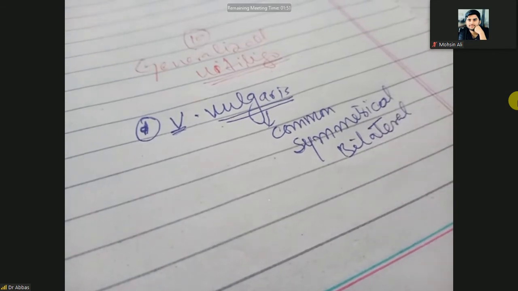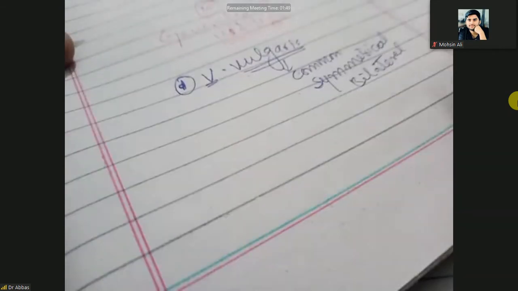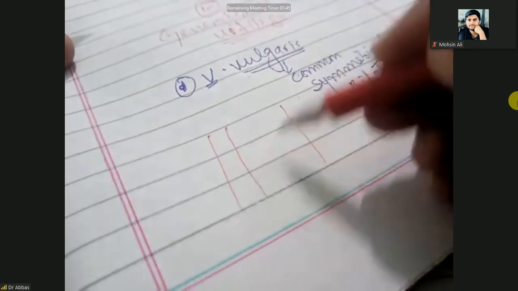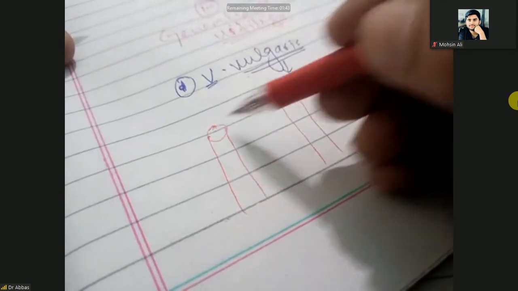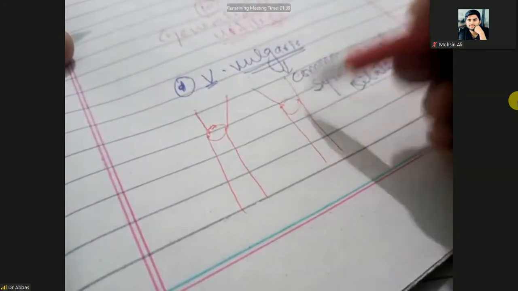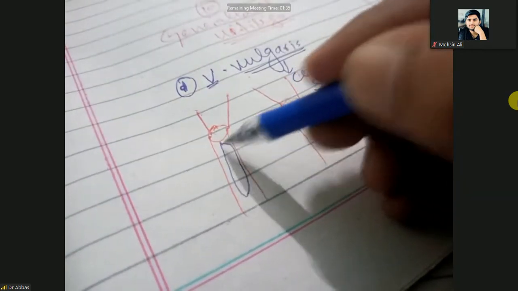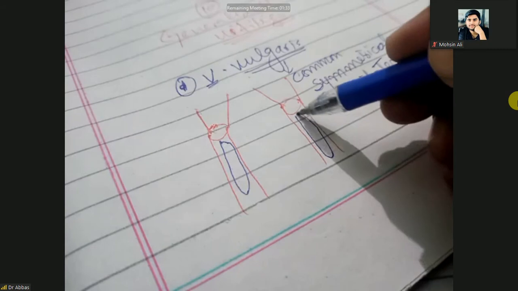So what does it mean? Symmetrical and bilateral. Here are the legs, one leg and the other leg of the patient, knee joint, and this is the thigh. If there are white patches on this leg, the same white patches will be present on this leg.